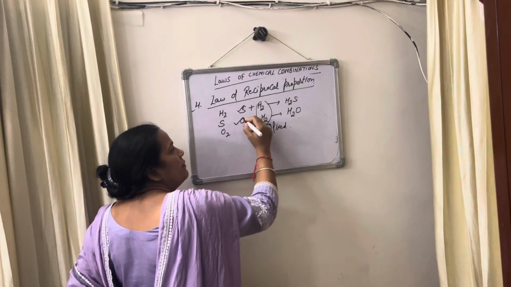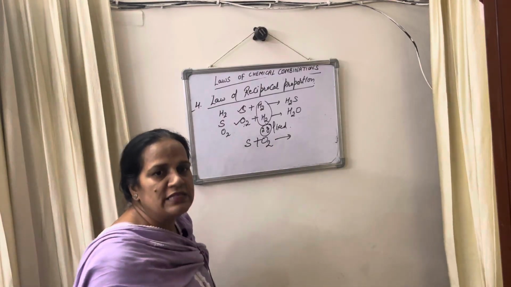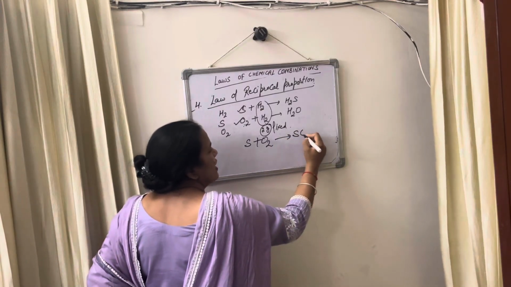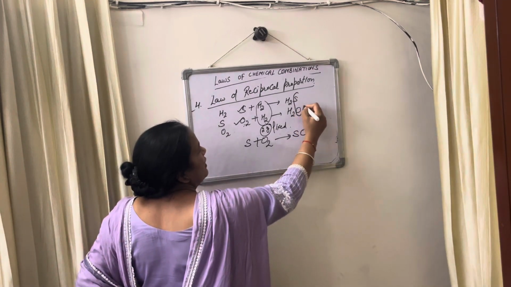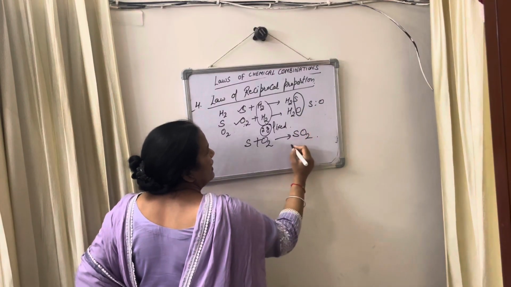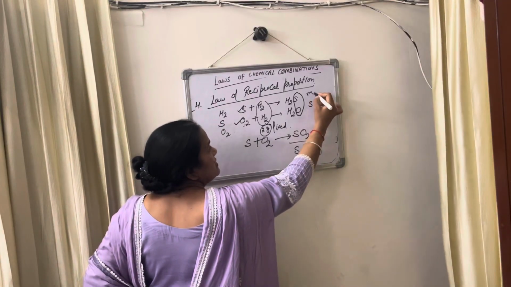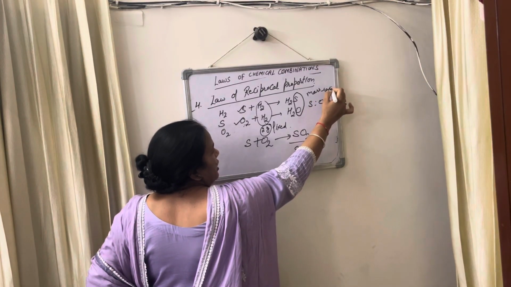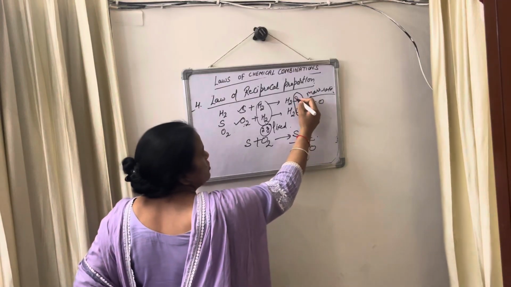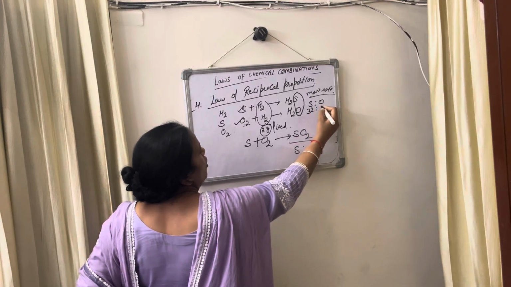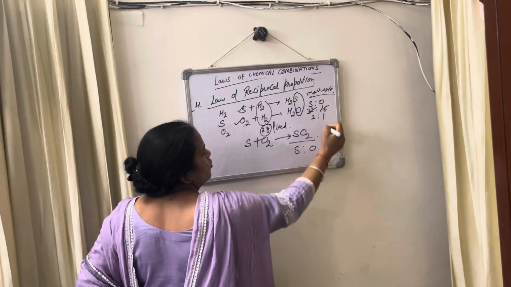Then these two elements combine separately with each other. When they combine with each other, they form sulfur dioxide. Here the ratio of sulfur and oxygen, the mass ratio, is the ratio of mass of sulfur and oxygen. Here the mass of sulfur is 32 and the mass of oxygen is 16, so you can say the ratio is 2:1.